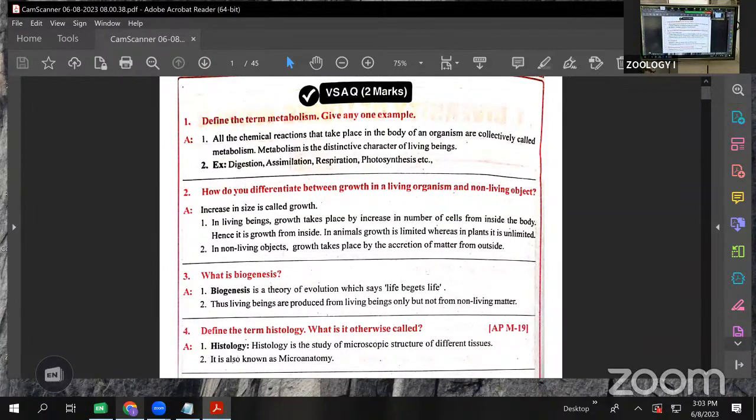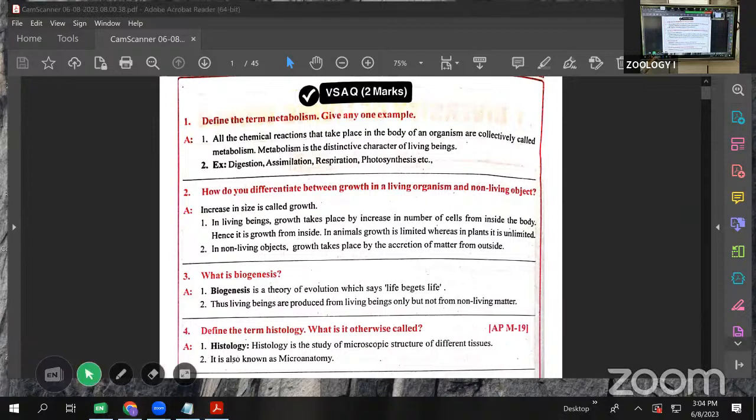We are going to discuss. We finished the SAQs. Today onwards, we are going to discuss the VSAQs. One by one lesson, I will take only the important VSAQs. The first one is the first lesson, diversity in the living world.